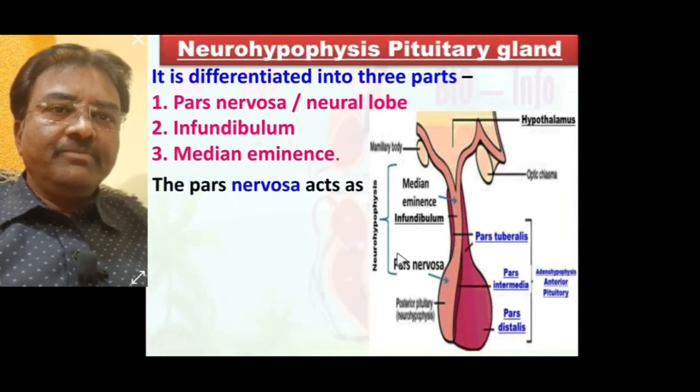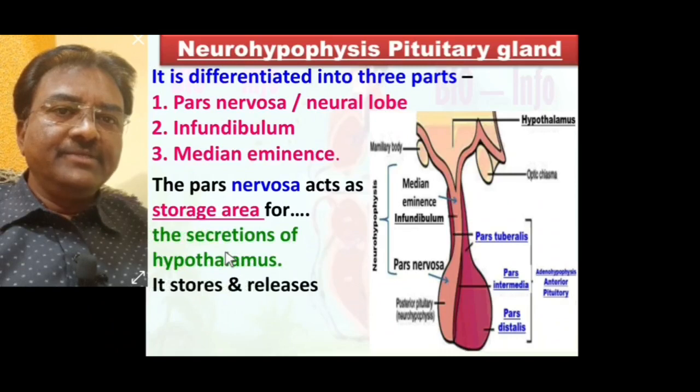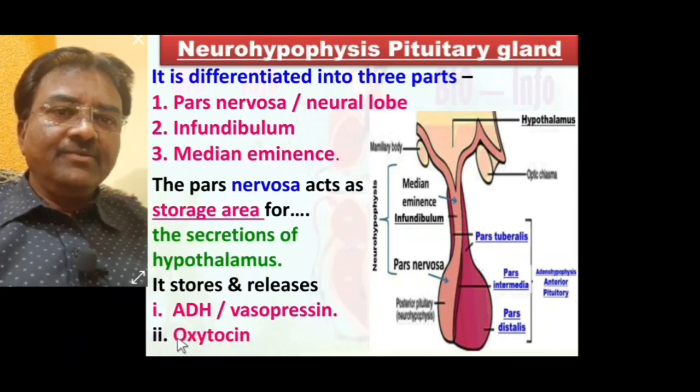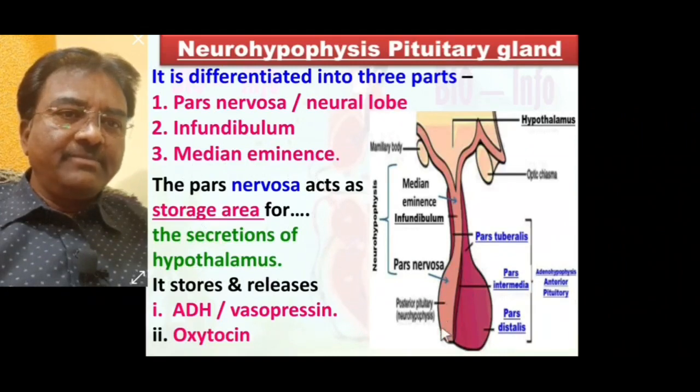The pars nervosa acts as storage for the hypothalamus hormones that are stored and released, like ADH or vasopressin and oxytocin. Both hormones are secreted by the hypothalamus. So these hypothalamus hormones are stored in the pars nervosa.